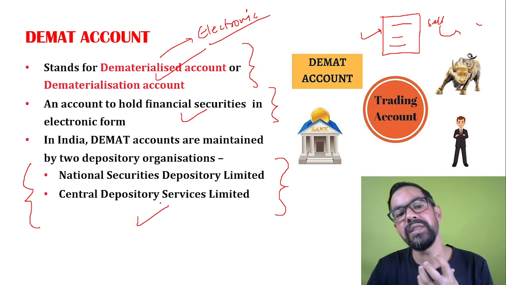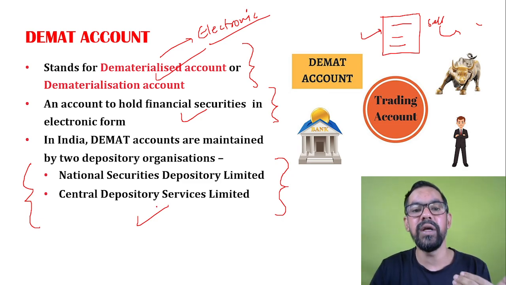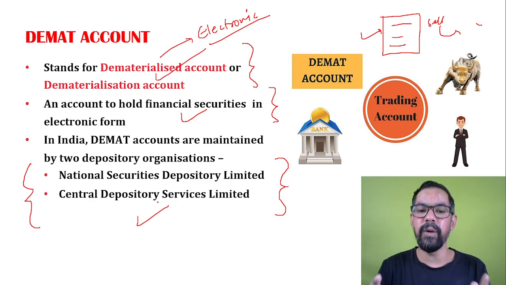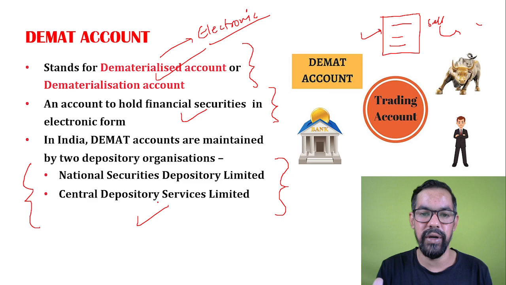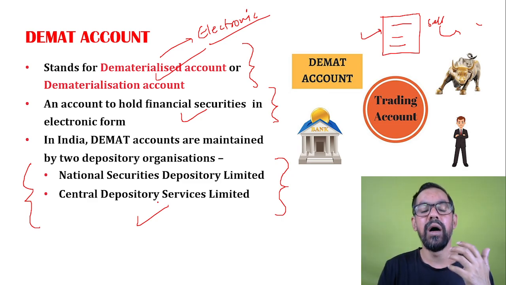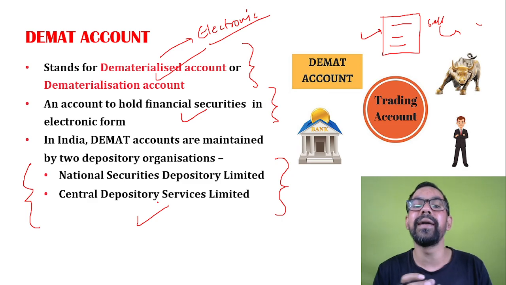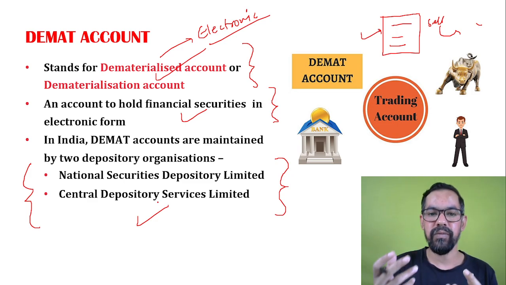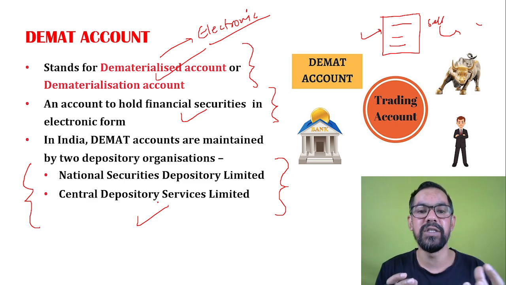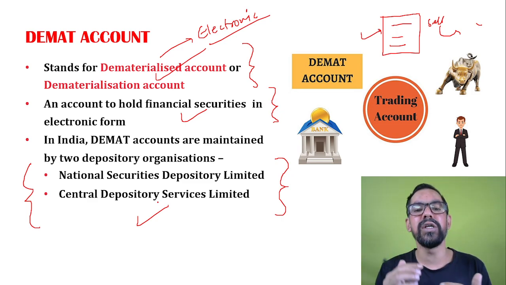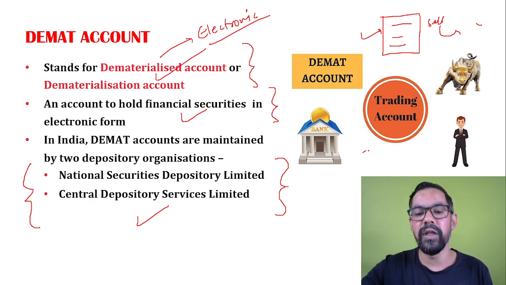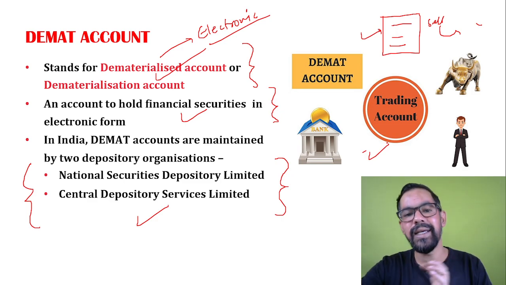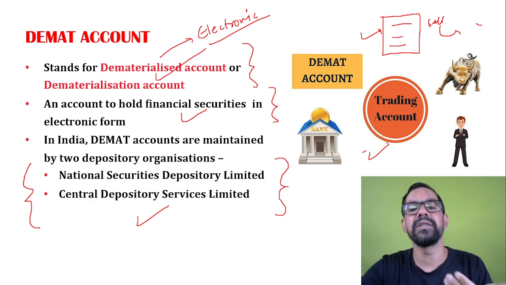So a Demat account, as the name states, is a dematerialized account in electronic form, where you can hold financial securities in an electronic manner, and with its help you can easily buy and sell securities. You can liquidate your securities, or transfer them, or hold the market position, or analyze your portfolio size on a real-time basis. And a trading account is generally used for the buying and selling of these securities. Basically, whenever you open your Demat account, a trading account will automatically be opened along with it.